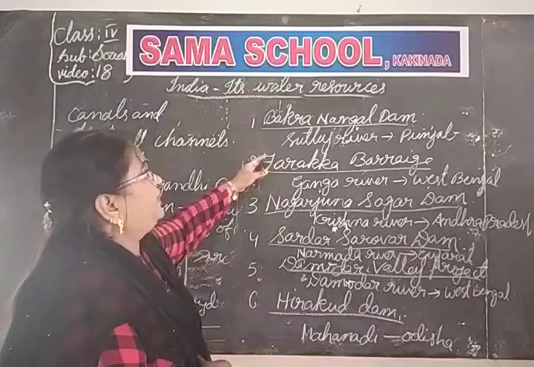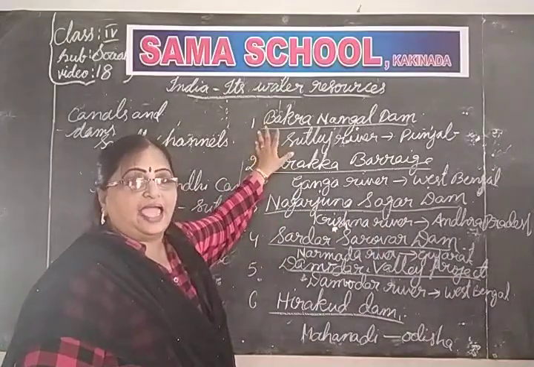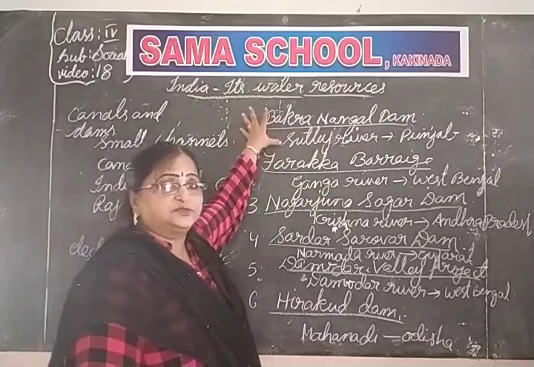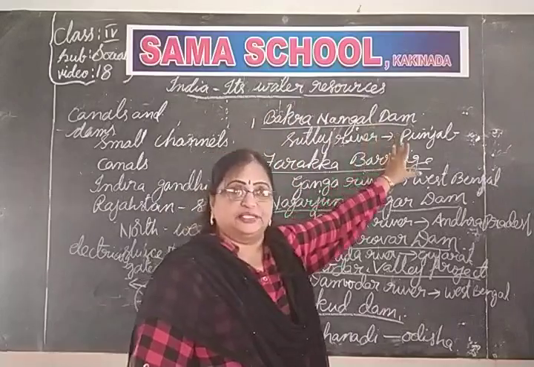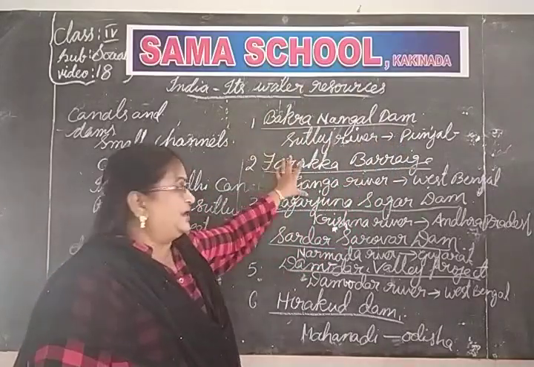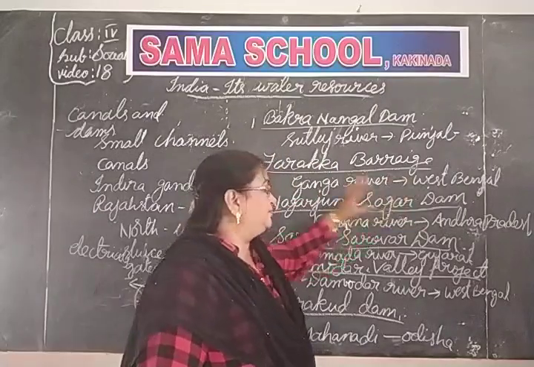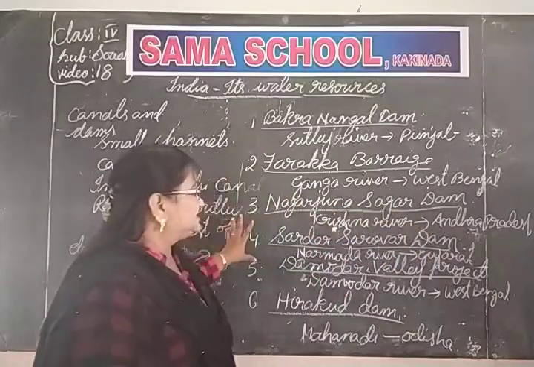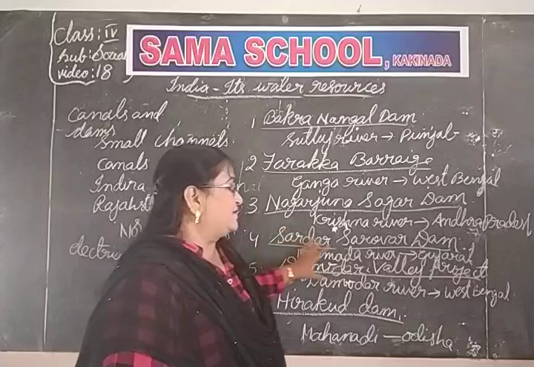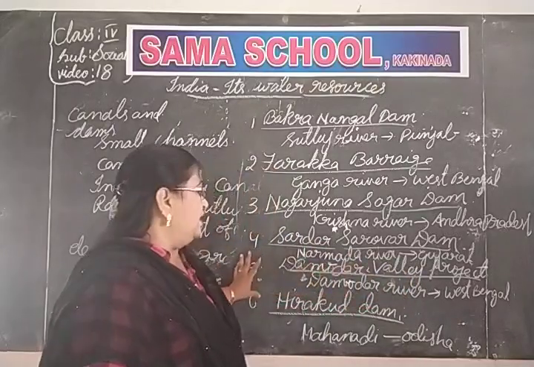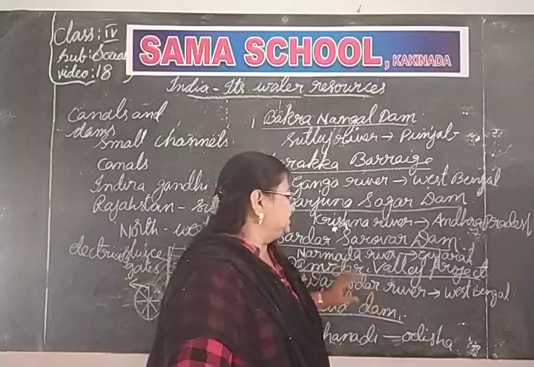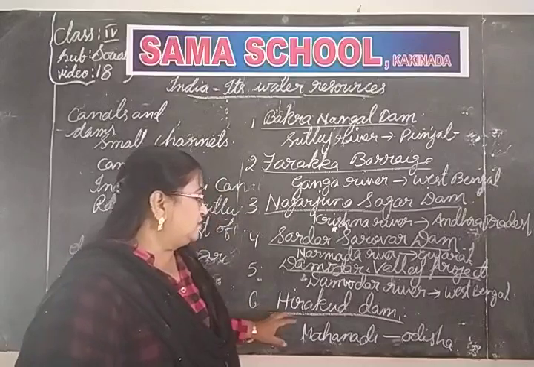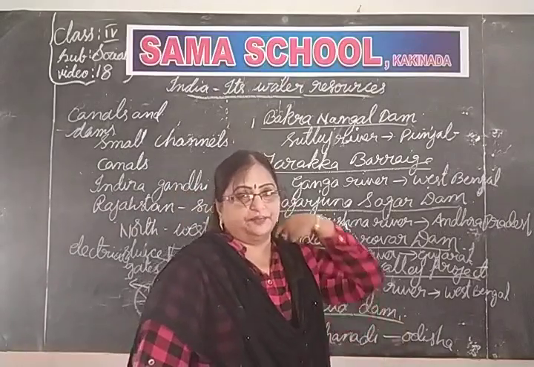Children, see, we have so many major dams. Bhakra Nangal Dam is built on the Satluj river in Punjab, and Farakka barrage on the Ganga river in West Bengal, and Nagarjuna Sagar Dam on the Krishna river in Andhra Pradesh, and Sardar Sarovar Dam on the Narmada river in Gujarat, and Damodar Valley project on the Damodar river in West Bengal, and Hirakud Dam on the Mahanadi in Odisha.